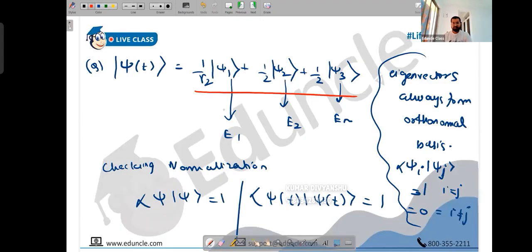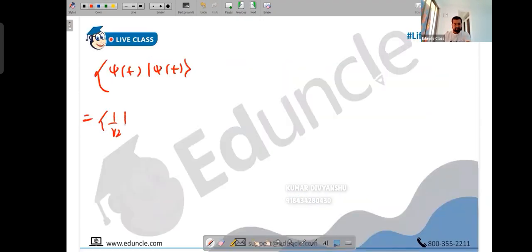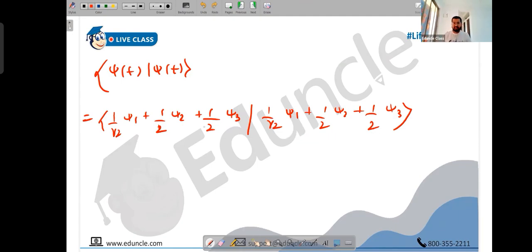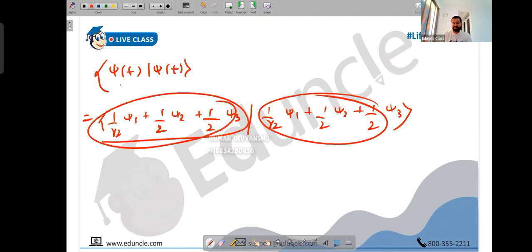So we're checking it. What is the ket vector of this? I'll directly write 1 upon root 2 psi 1 plus 1 upon 2 psi 2 plus 1 upon 2 psi 3, multiplied by the bra vector of this, which is 1 upon root 2 psi 1 plus 1 upon 2 psi 2 plus 1 upon 2 psi 3. I've just written them as they are, not working on the notations continuously. All of these are bra vectors, all of these are ket vectors.